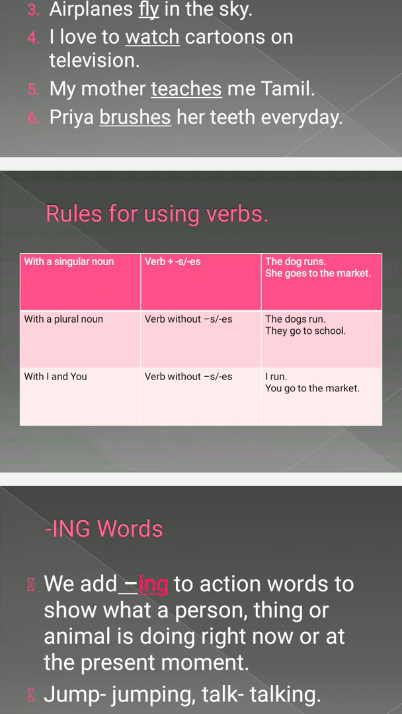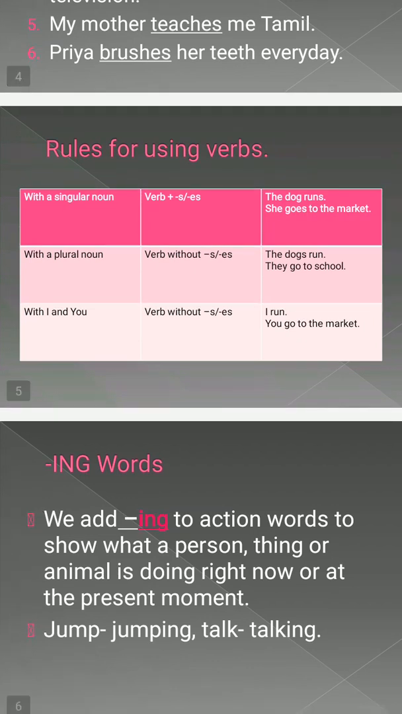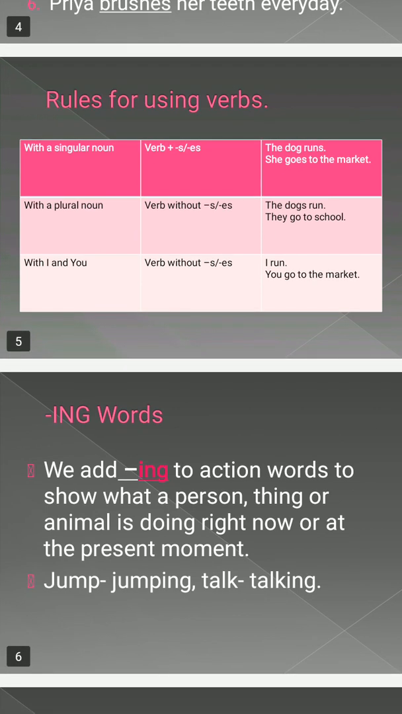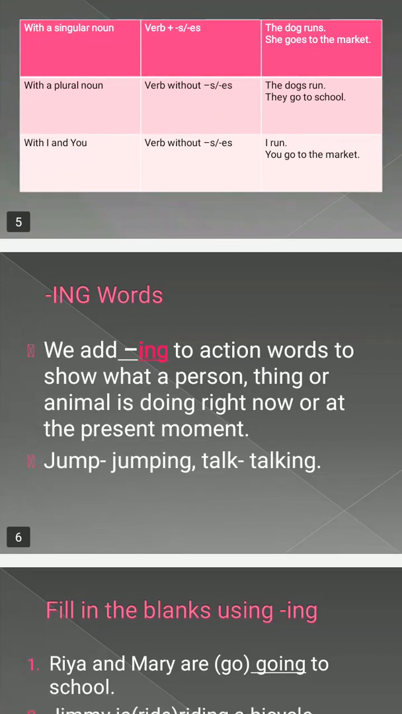My mother teaches. When there is more than one person, like a plural noun, we use the verb as it is. We will not add s or es. For example, the dogs run, they go to school. When we are using I and you, then we use the verbs without s or es. For example, I run, you go to market, you go to temple, you attend the school.